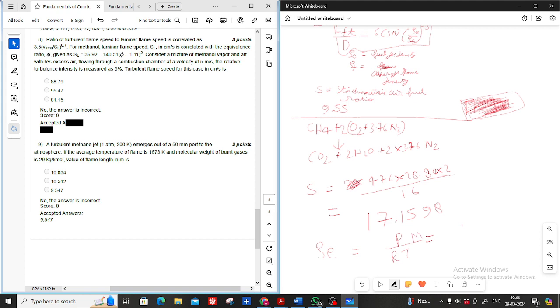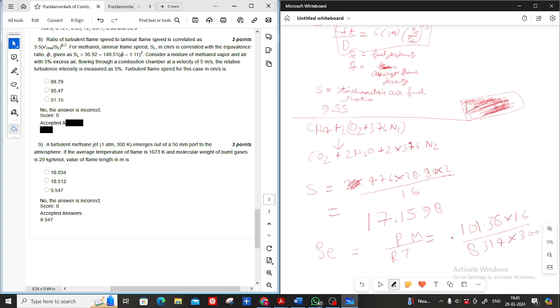So 1 atm is 101.325 kilopascal. 101.325 into molecular weight of methane, 16, upon 8.314 into T, where temperature is 300 Kelvin.